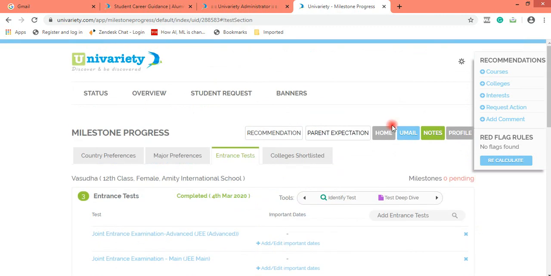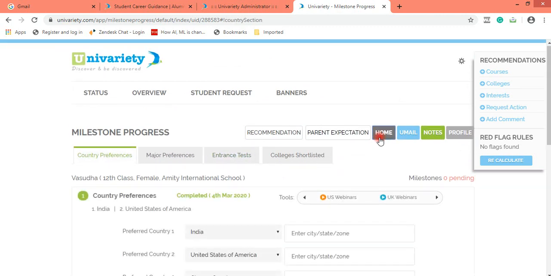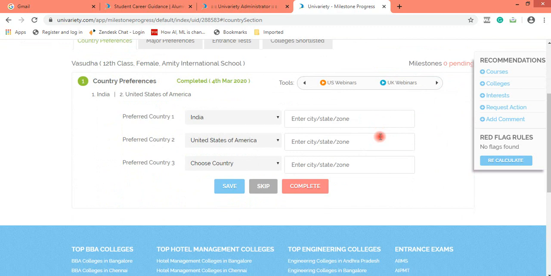Now for grade 12 counselors, all the four milestones have to be mandatorily updated, whether the student is confused, whether the student is clear, or whatever. Because if a student is in class 12, he just has 1 year to do his career planning. That is why for grade 12 students, do create some emergency for them, that you do need to start planning for your colleges, or you do need to start preparing for your tests. Why haven't you started it now?